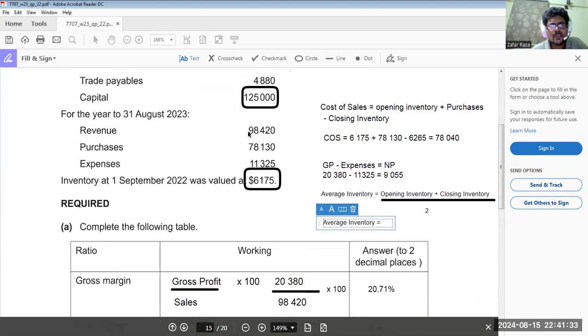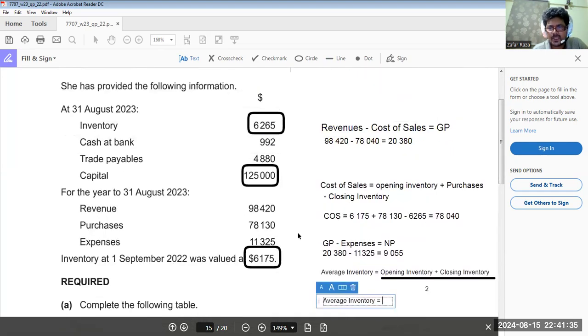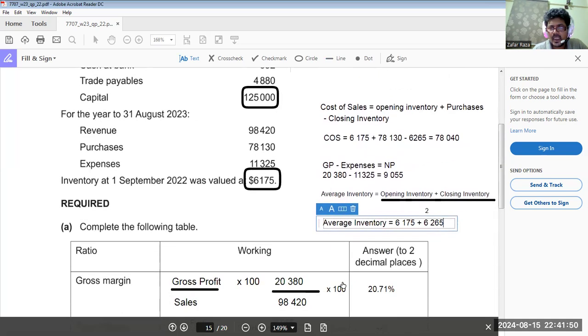Yeah, 6175, closing inventory 6265. 6175 plus 6265, and divided by 2.